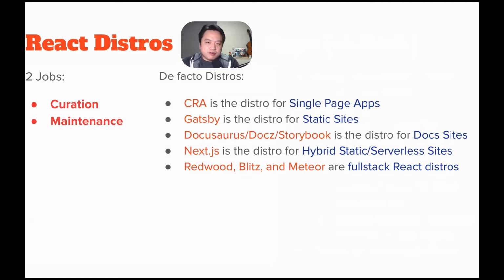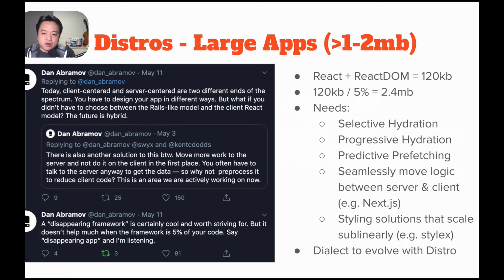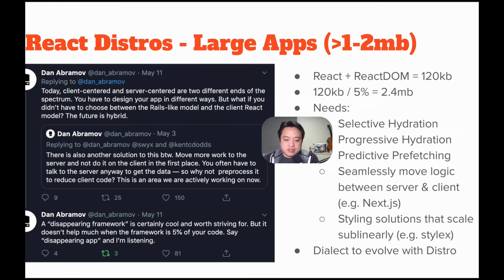These are all wonderful projects with great new ideas, but we need even more innovation that matches the growing diversity of needs. For large apps, we need to do better with code splitting to make it easier and more intelligent. After all, the fastest code is the code that you never have to download and never have to run. The basic ideas of progressive hydration and selective hydration and predictive prefetching have been sketched out, but we're still waiting for the patterns and primitives to make them truly widespread.